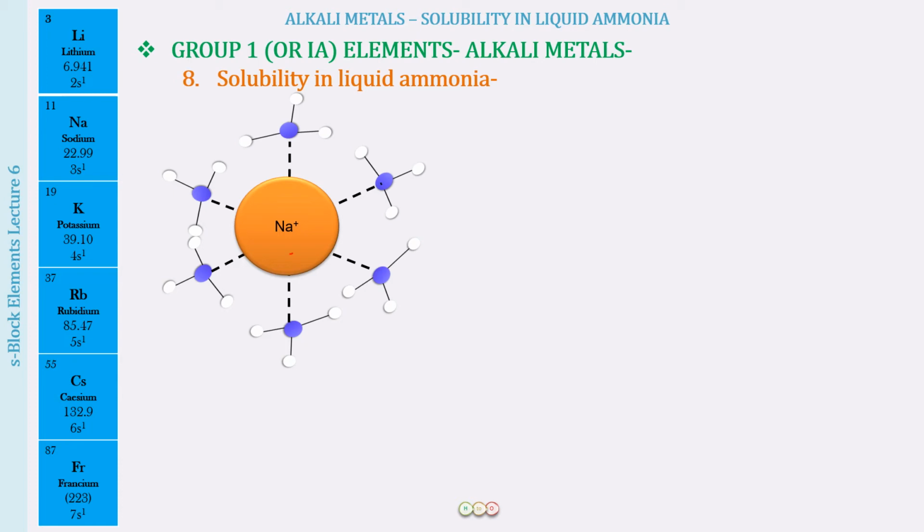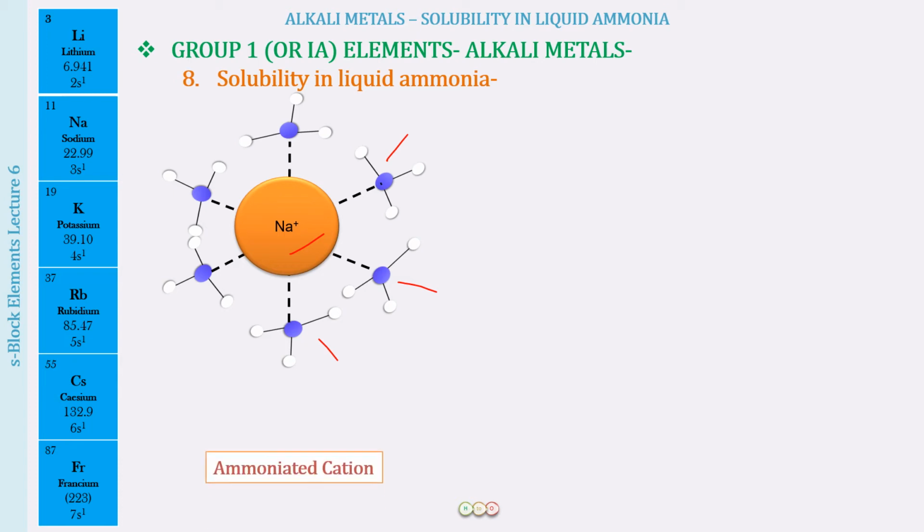You can see the cation is the alkali metal, sodium, and around it you see so many ammonia molecules. So this is Na positive, NH3, count the number or just put an X. This is the ammoniated cation, which is formed when you put the alkali metal in ammonia in the liquid state.